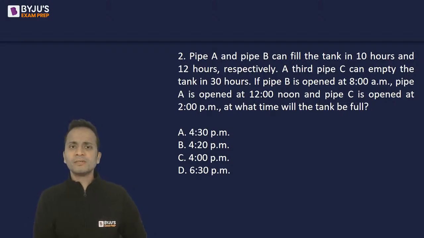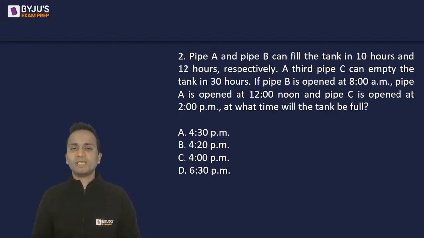Okay, so the question is, pipe A and pipe B can fill the tank in 10 hours and 12 hours respectively. Third pipe can empty the tank in 30 hours. If pipe B is open at 8 a.m., pipe A is open at 12 noon, and pipe C is open at 2 p.m., at what time will the tank be full? Yes, what will be the answer?